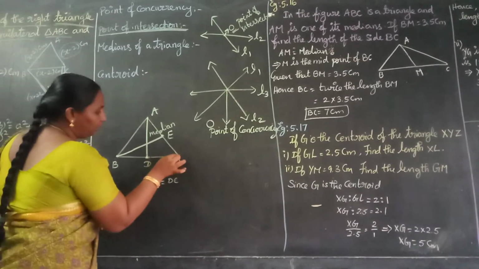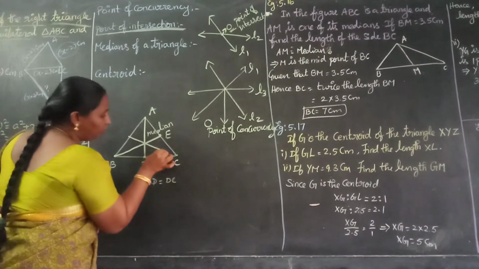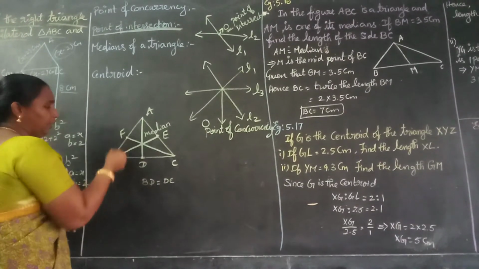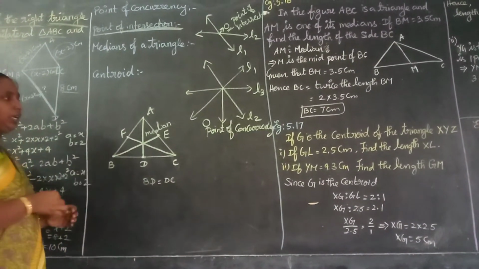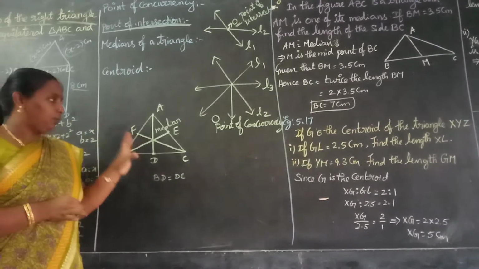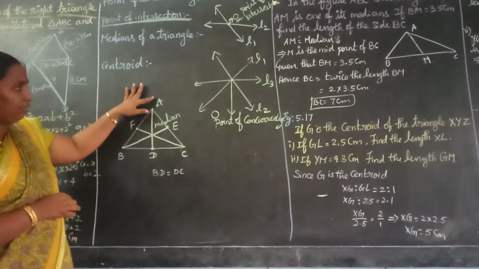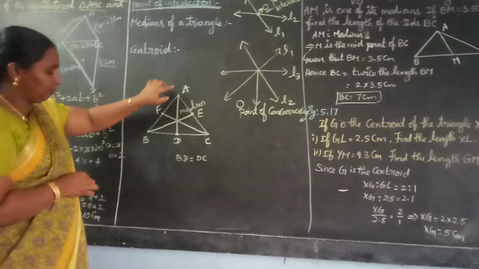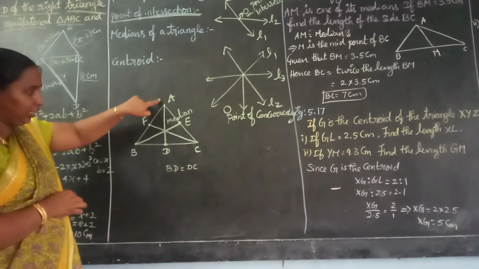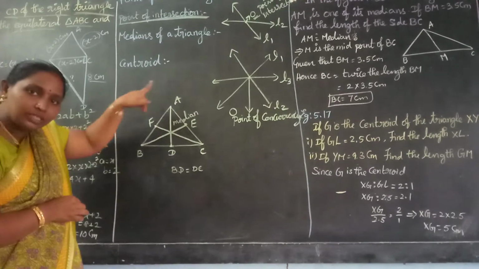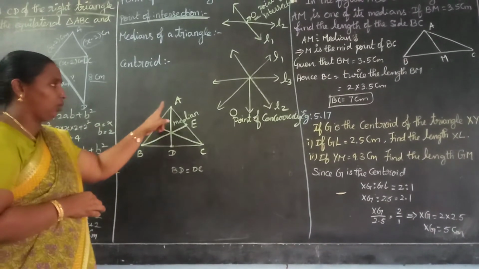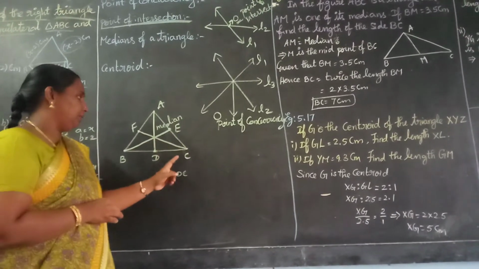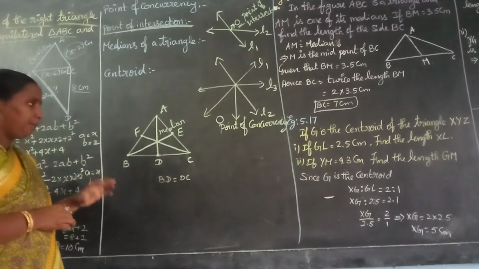And also from C you can draw one more median, with the midpoint of AB taken as F. So CF is also called a median. So median means a line segment joined from any vertex of a triangle to the midpoint of its opposite side. Here AD is the median and BE is the median and CF is the median.